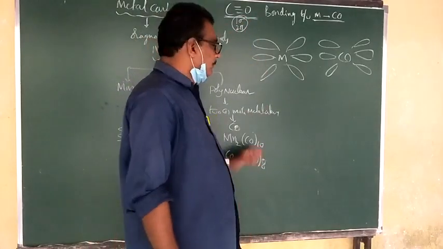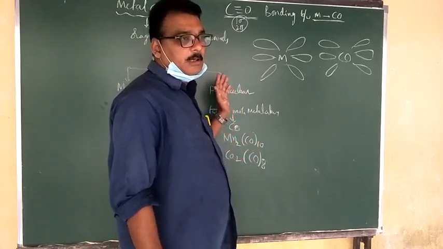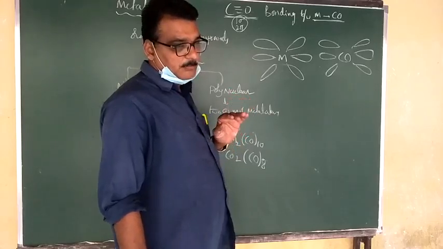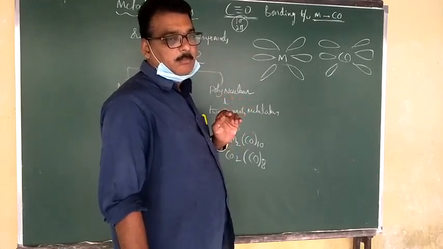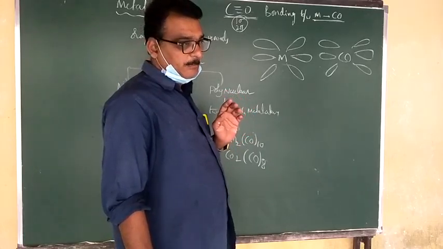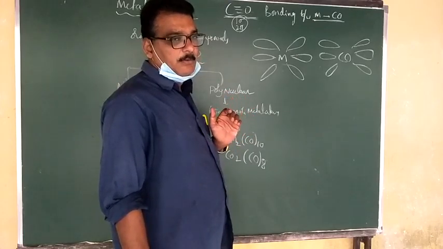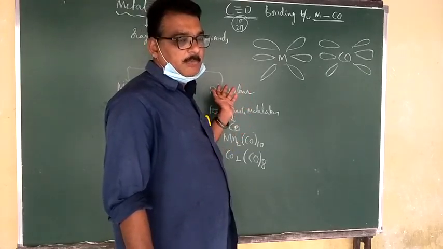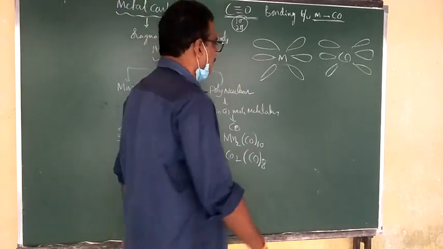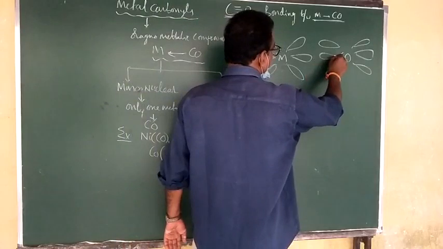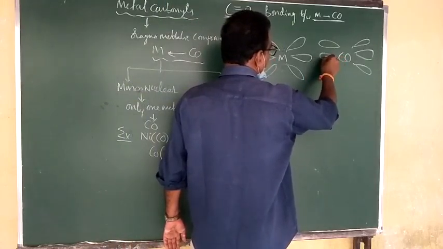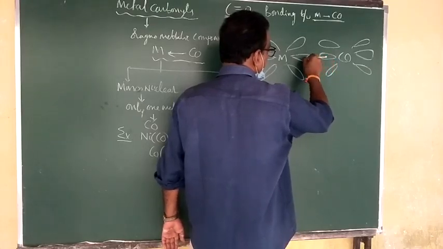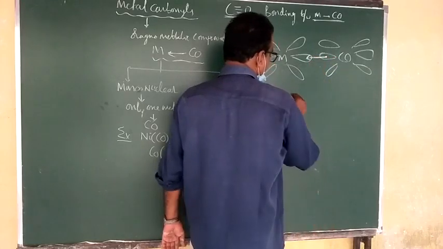Before this, ligands bonded with metals only through a single bond, but carbon monoxide is different. Why? Because carbon monoxide itself has a sigma bond and a pi bond. That's why the metal joins with carbon monoxide through both sigma and pi bonds. How are they formed? This is very, very important. First of all, the lone pair of electrons present on the carbon atom of carbon monoxide is donated to the vacant orbital of the metal atom to form a sigma bond.